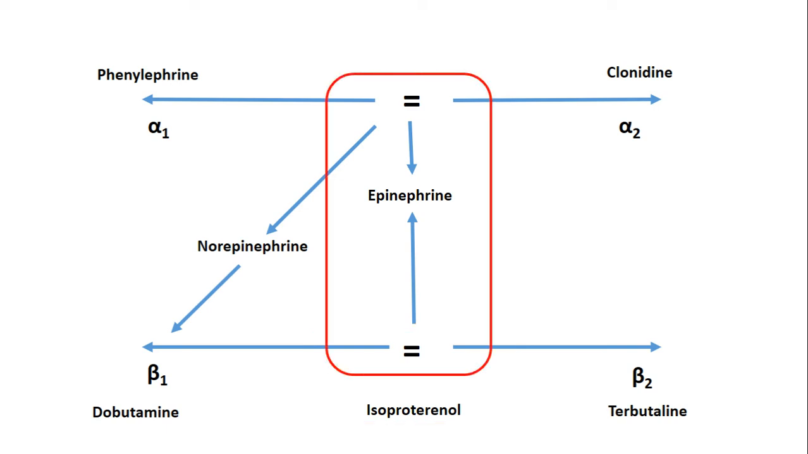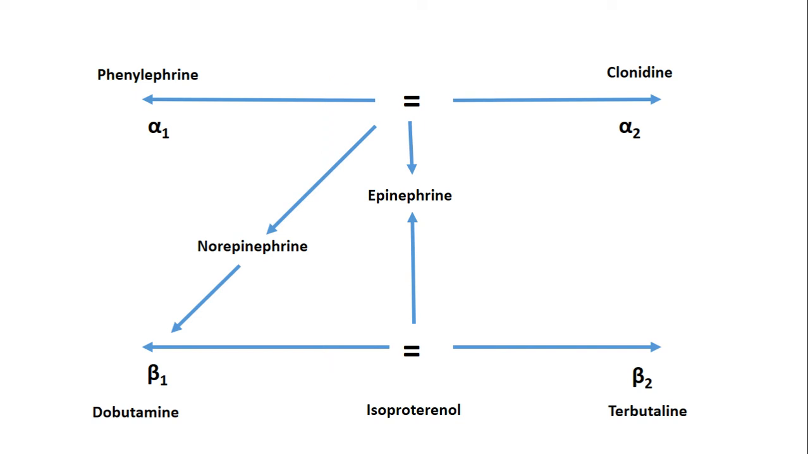Next, coming to the main drug, epinephrine, which has equal action on both alpha as well as beta receptors. It has action on both alpha 1 as well as alpha 2, and also on both beta 1 as well as beta 2. So the actions are agonistic in nature. So epinephrine has affinity towards all these four receptors.